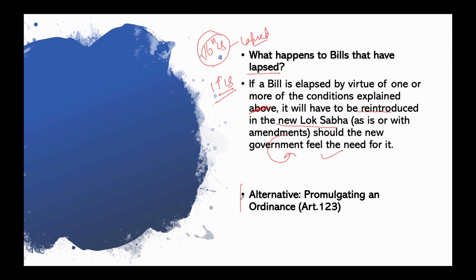And then there's an alternative, the promulgation of an ordinance, and Article 123 is responsible for ordinance. So see what happens in an ordinance. The lapse of a bill in parliament still does not prevent the incumbent government from issuing an ordinance, that is an executive order, to bring forth the legislation it intended to through the lapsed bill.